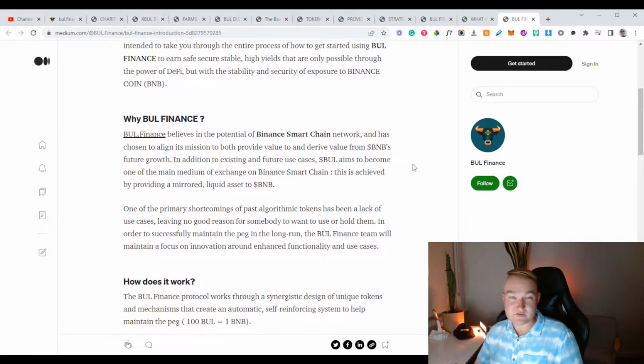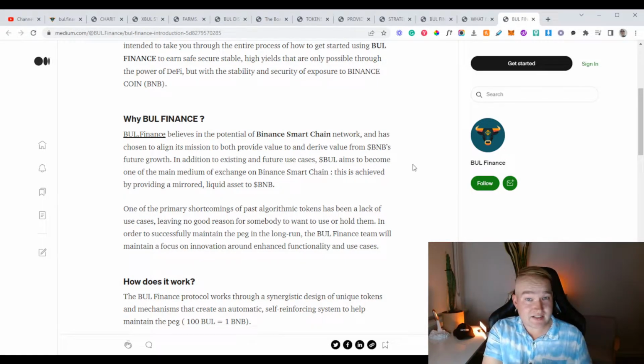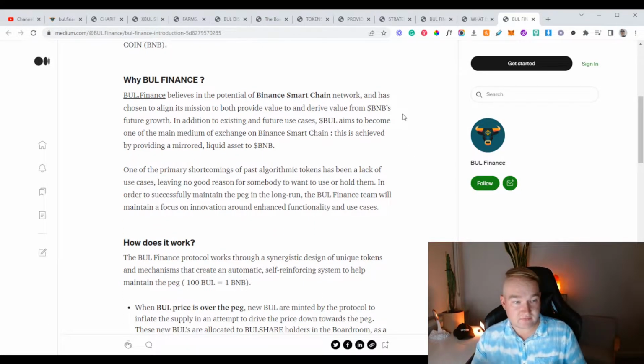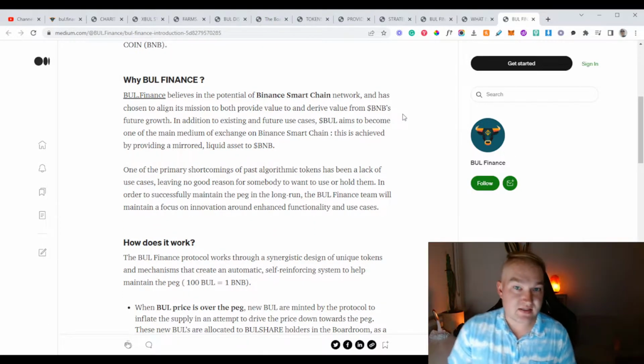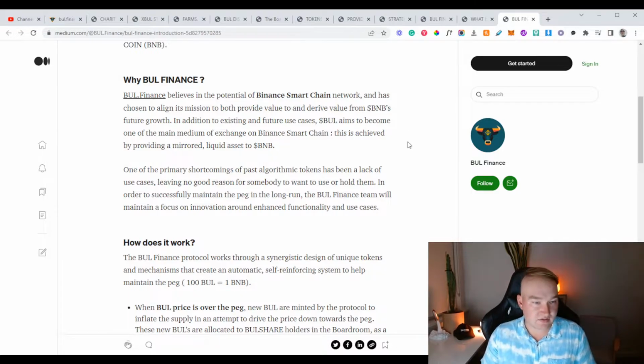Now, I just want to add as well, if you're investing in these DeFi coins, it's really important to read through the docs, because quite often you will find that there is a very large percentage of individual investors in these coins that actually don't understand how the inner workings go, and those questions can quite often be answered if you just read the docs. And it's important that as a community, when we join these different types of things, we understand it. You wouldn't invest in a business if you didn't understand the business model, so don't invest in DeFi without understanding their business model, right?